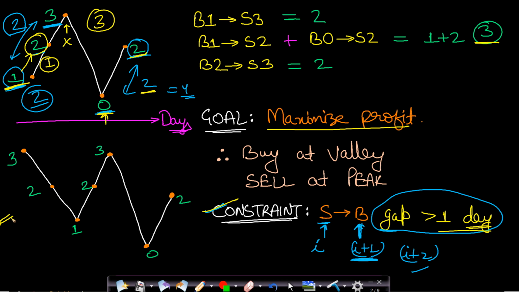Now this second graph and this first graph are both the same, because when the stocks are going down, you will not be buying the stock. So this first day, second day are basically not important. That means we will not be buying stock on this first day and second day. So if you remove these points, then this entire graph will be the same as this graph. Okay. So the answer in both these cases will come out to be same.